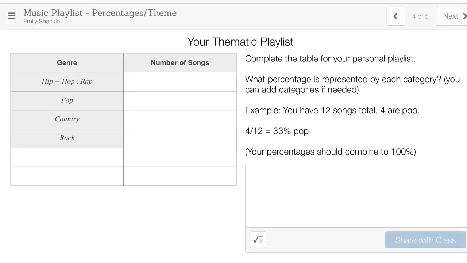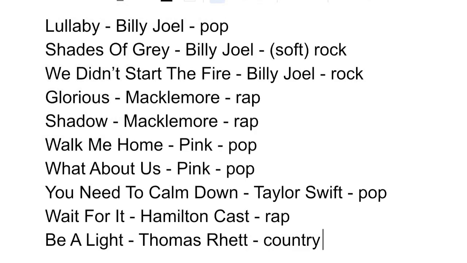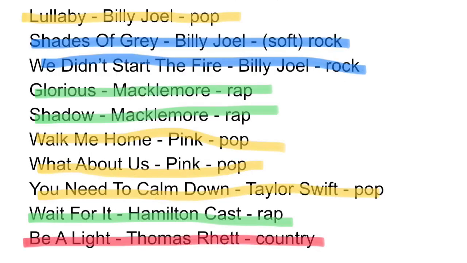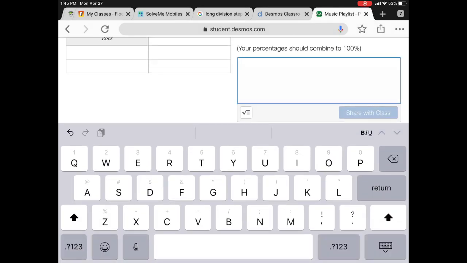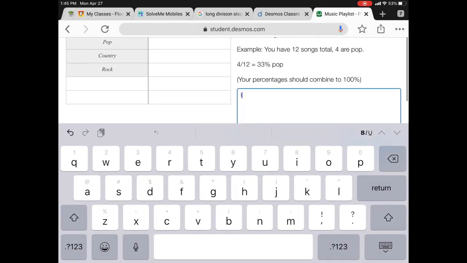For the next one, you need a playlist. Feel free to use mine here. I've gone through and highlighted the songs based on the different categories they fall under. Now I'm going to use that playlist to complete this table.